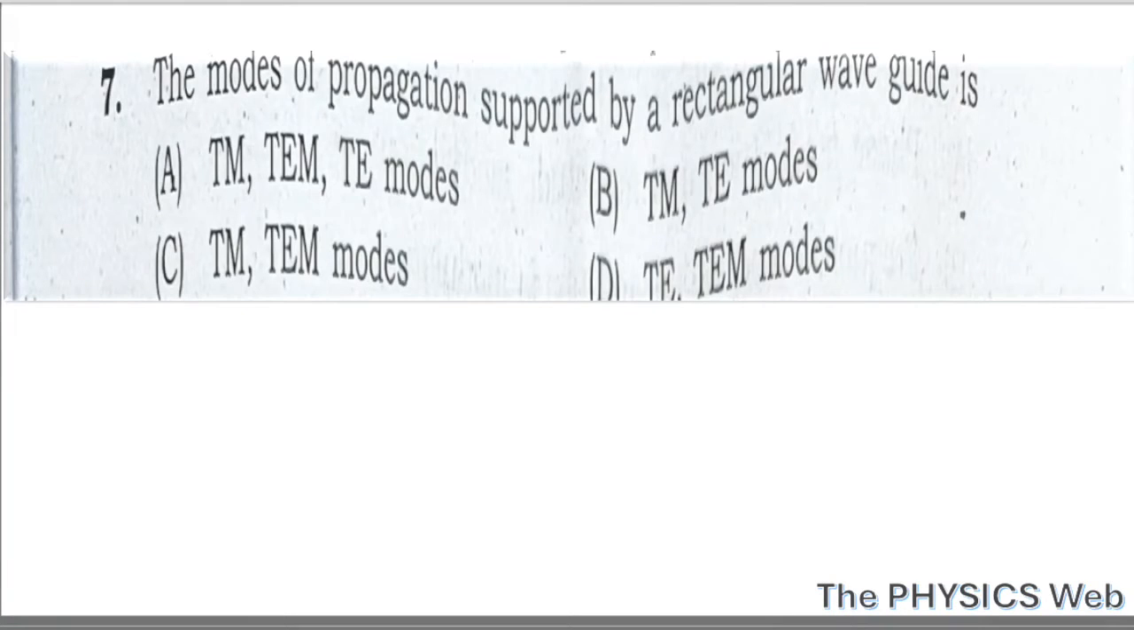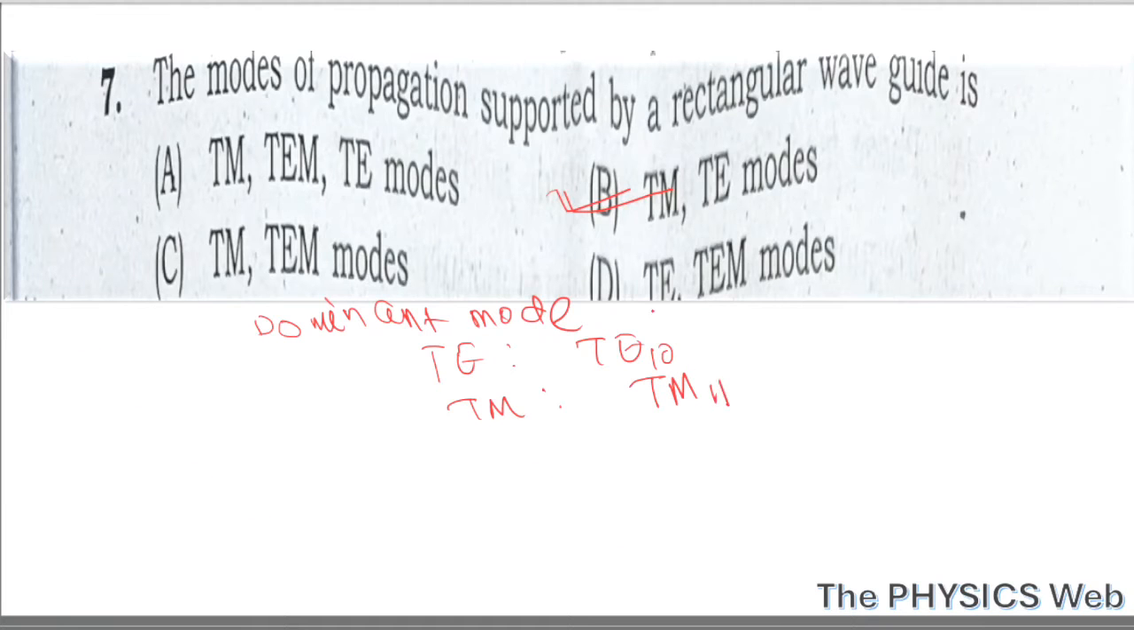Number 7. The modes of propagation supported by a rectangular waveguide is only TM and TE modes. So your correct option is option B. Here, one more important question is also asked, that is about the dominant mode of propagation. You should remember for TE mode, the dominant mode is TE10. Dominant mode means the mode of propagation with the lowest cutoff frequency. And for TM, the dominant mode is TM11.